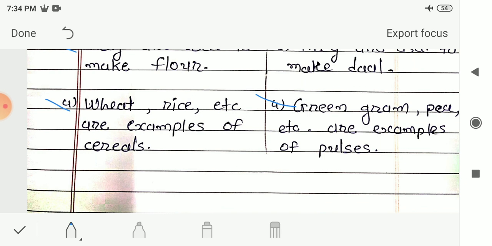Once again, questions 1 to 4 and the hard words you have to write in your notebook, and this is your homework. You can write with the pen in your notebook, but in the textbook you have to write with the pencil, and the rest of the exercise we will see in the next video.